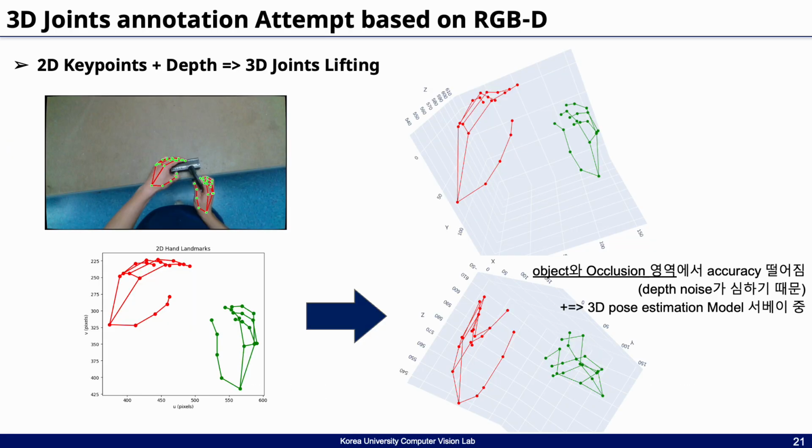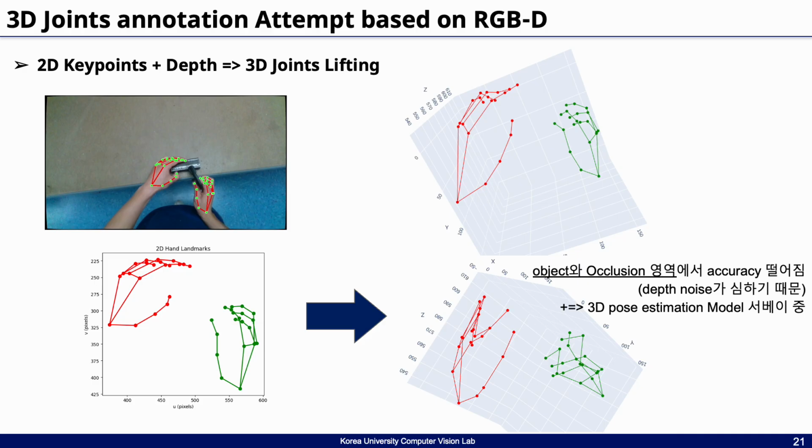In addition to the learning-based annotation pipeline mentioned earlier, we also explored a simpler approach to generating 3D joint annotations. Specifically, we attempted to reconstruct 3D joint coordinates by combining the 2D key points extracted via MediaPipe with our dataset's depth binary values. Using camera parameters, we applied inverse mapping to estimate the 3D positions.